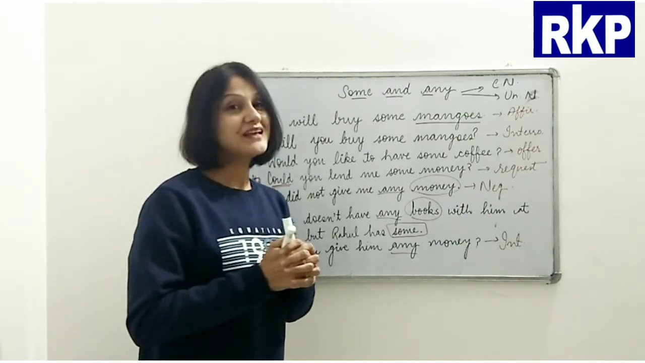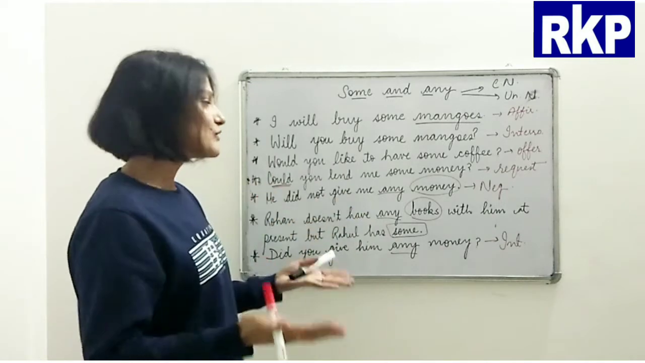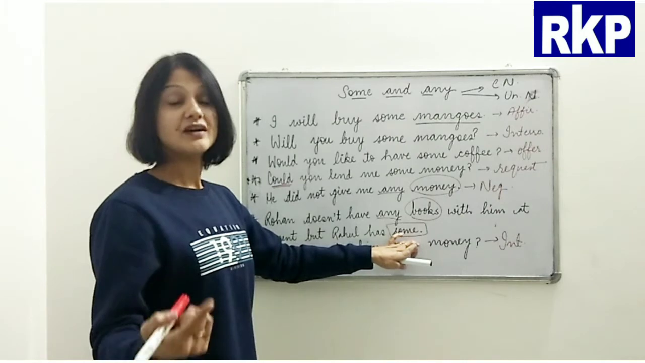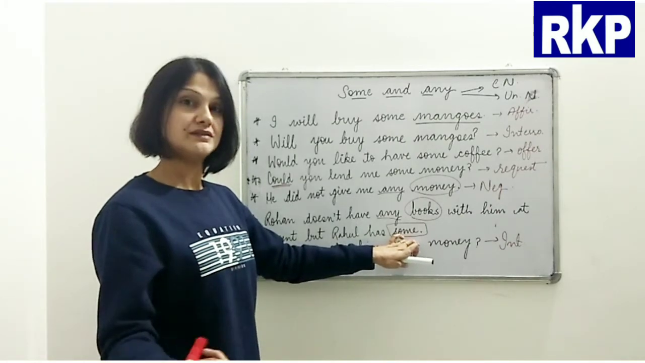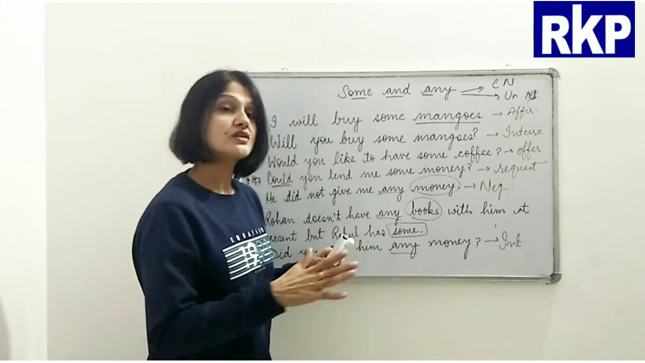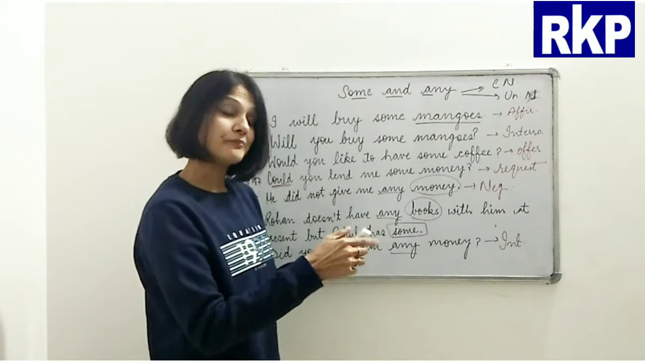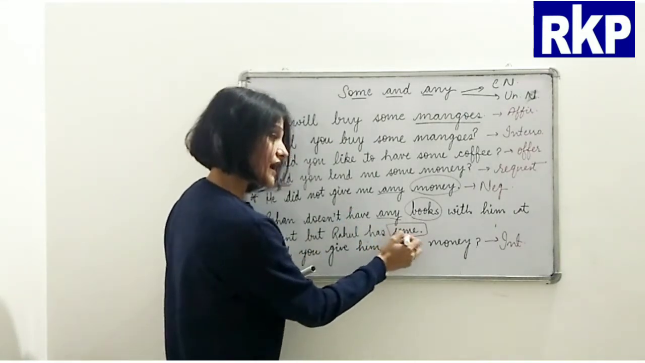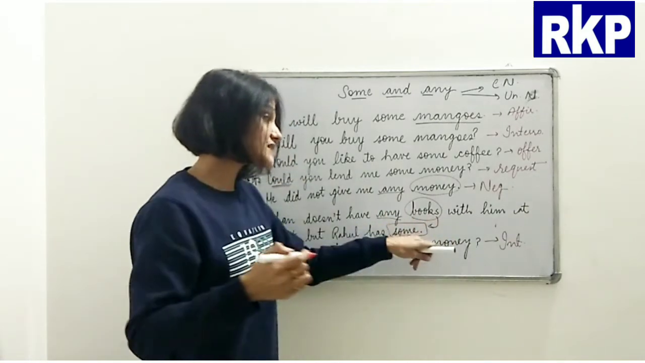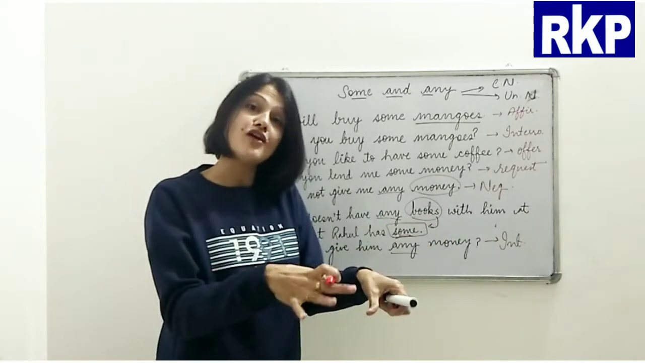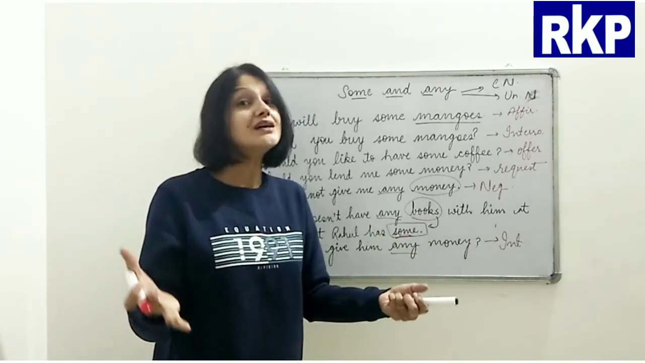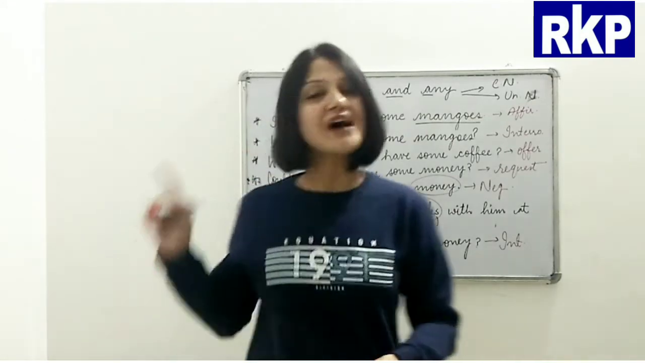I am hopeful that you have found out that it is not a quantifier here. I mean, not a determiner here, right? Why? Because if you notice here, he doesn't have any books, right? But Rahul has some. So this word has been used for books. It has been used in the place of books. So it is a pronoun and not a determiner, right? I hope you have understood this thing.